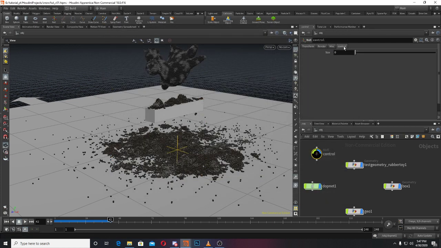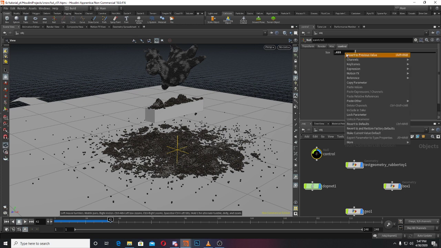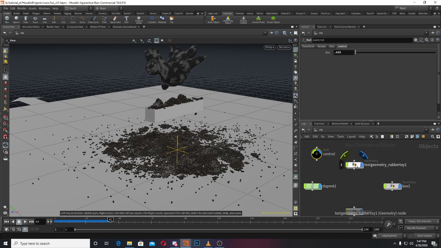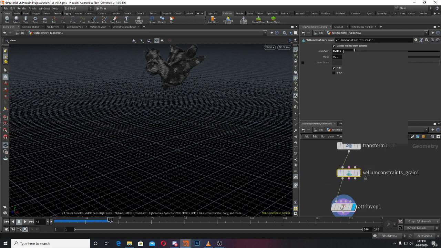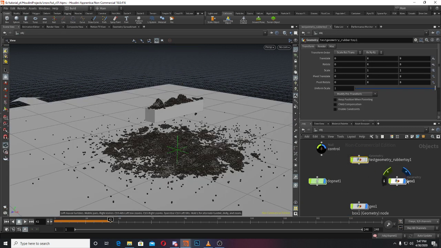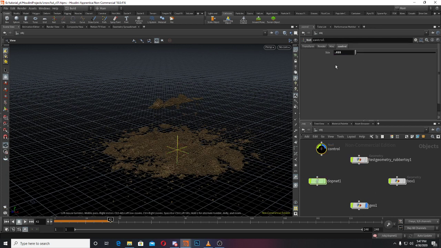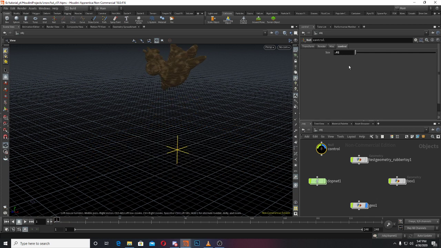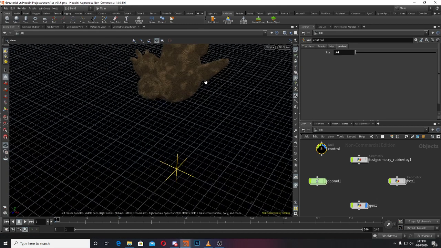So you can see we have this control with the size. What you can do, take 0.035, copy this one, go inside this, and here right click, paste relative reference. So now you don't have to go again and again inside, and you can close these all. If this is okay, you can make it like 0.02 and go to the first frame. You can see it change. If you go for 0.01, you can see it will change. But it will take a lot of time if I do it now.